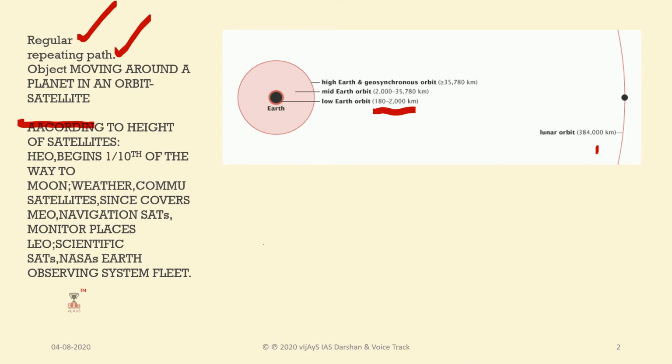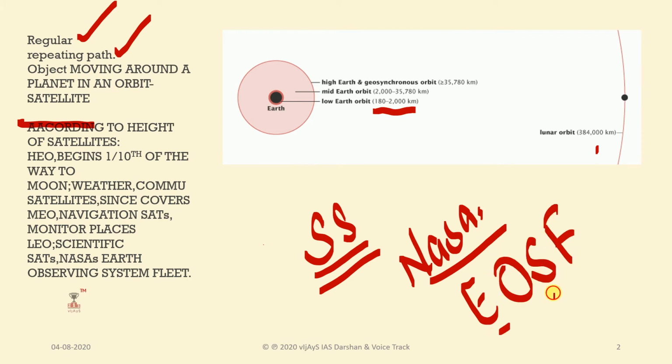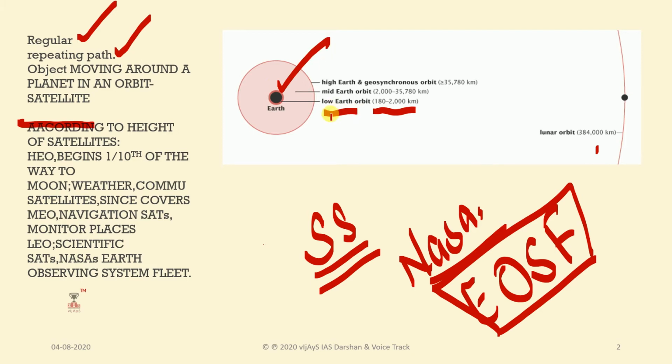And why is it useful here? Scientific satellites are installed in that region. For example, NASA's Earth Observing System fleet is installed very near to our earth in a low earth orbit.